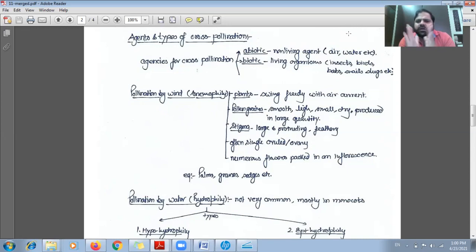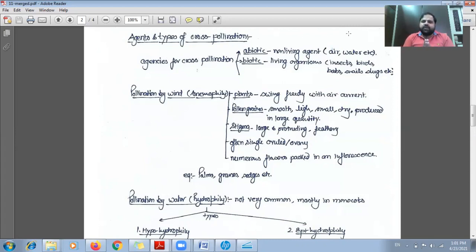Now, as per the kind of pollination, the plants and the flowers show some modifications so that it will be easy for their pollination and finally for their survival. So first we will discuss anemophily. When the pollination is taking place by wind or air, this kind of pollination is called anemophily.